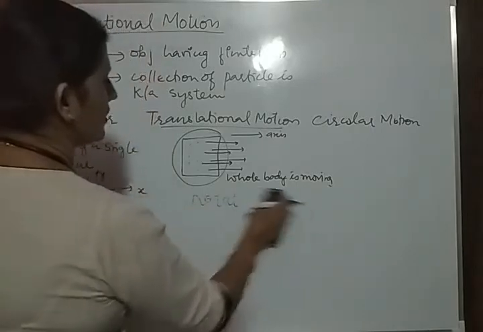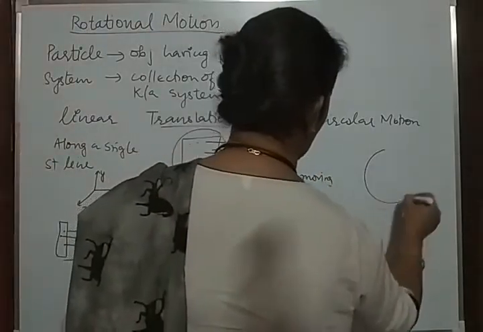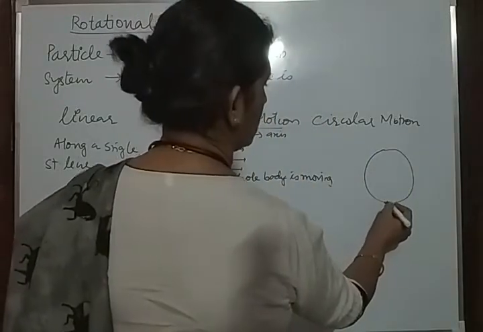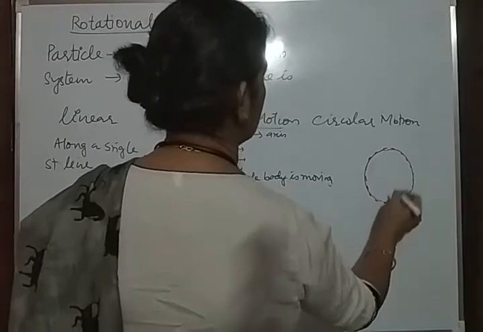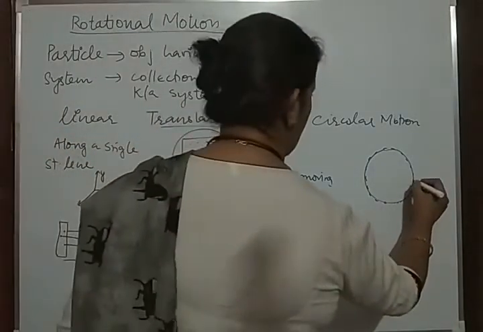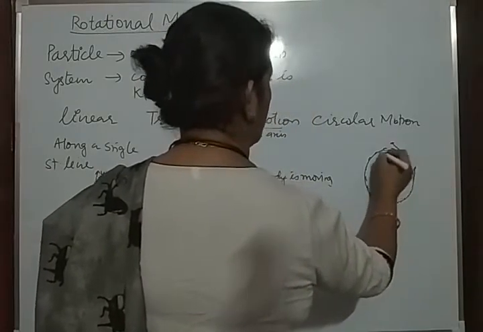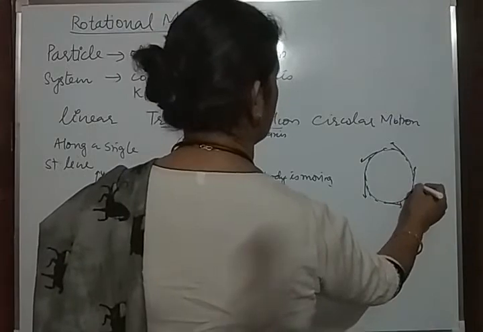And now the circular motion. If the object is moving along a circle, this is the initial point, and it is traveling along this circular path, this kind of motion is known as the circular motion. At each and every point the object is changing its direction.